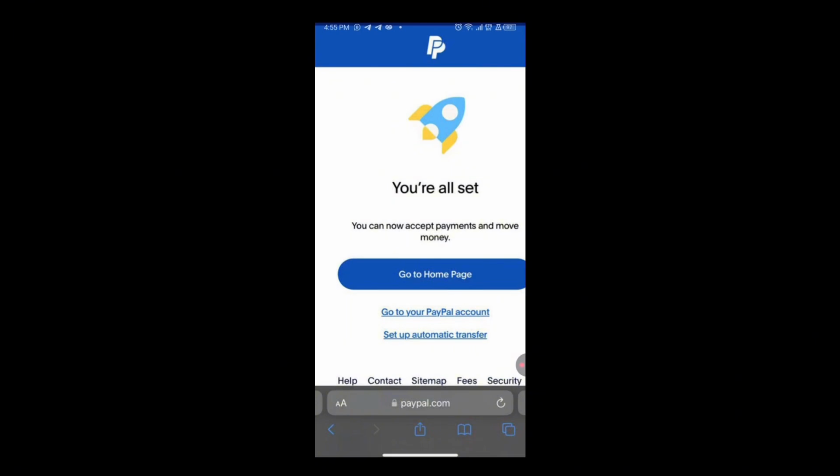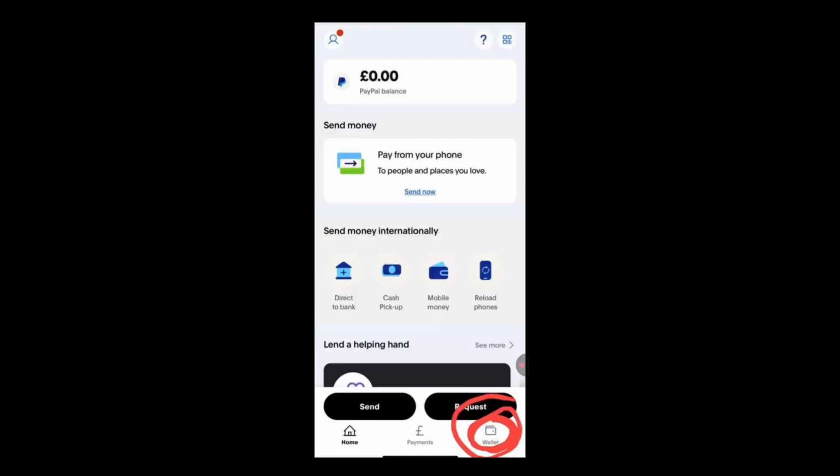So let's move to how to link your Grey account with your PayPal account. You can link any bank, maybe GPay, maybe Get Clever, maybe Grey, but I'll be showing you how to link Grey to PayPal. When you log into your account, you are going to look down and see wallet.